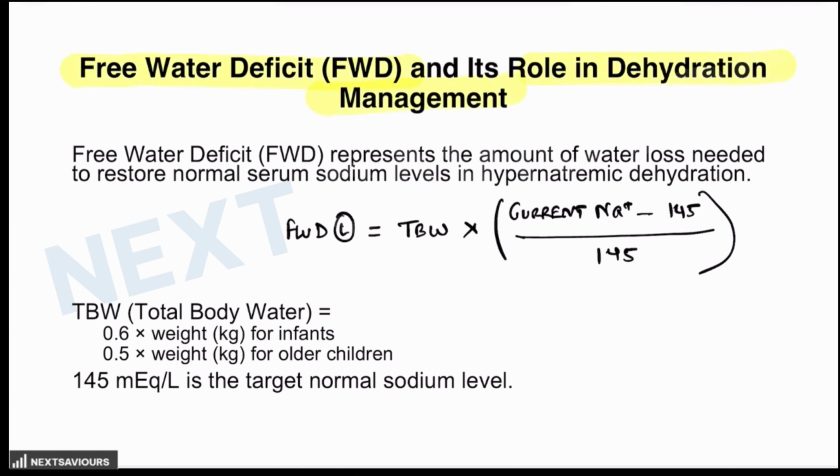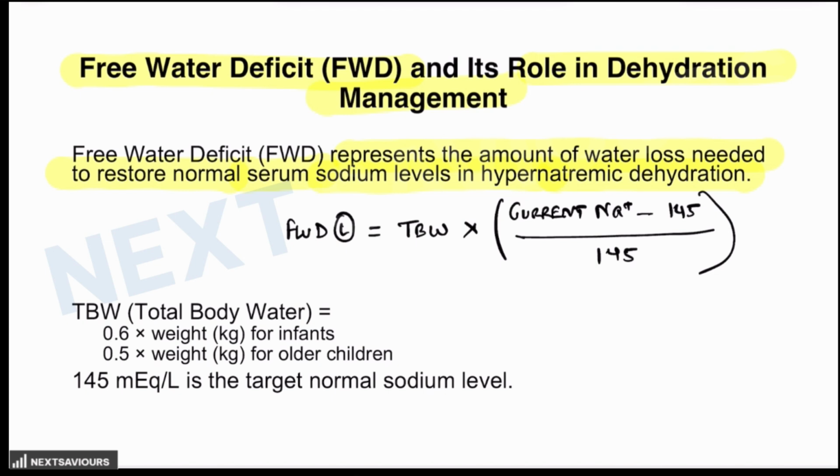First of all, try to understand what is free water deficit. It represents the amount of water loss that is needed to be restored in order to bring the serum sodium levels normal in case of hypernatremic dehydration. The free water deficit determines the volume of hypotonic fluid which is required to correct the hypernatremia safely. In simple words, this is free water deficit. Now correction should be done gradually, as I told you, in order to prevent the cerebral edema.